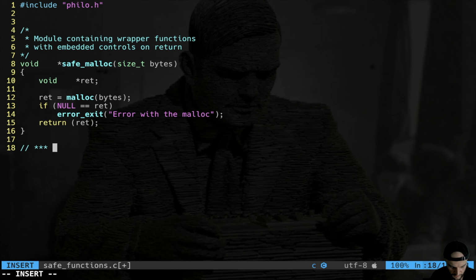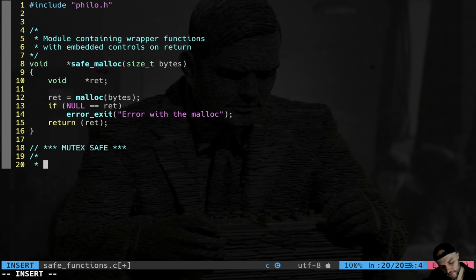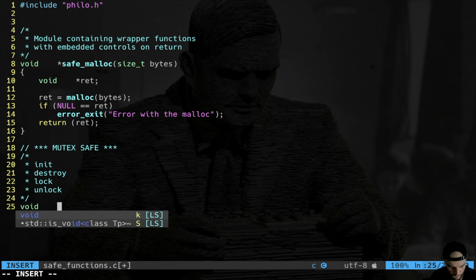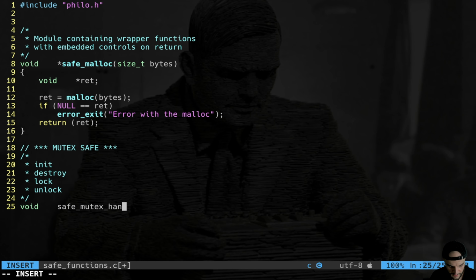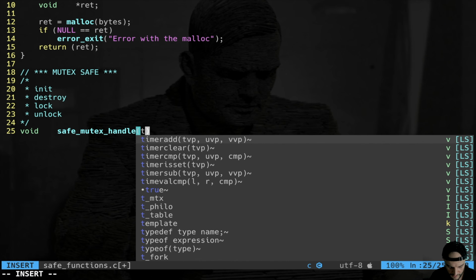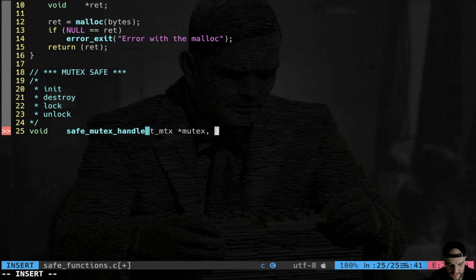First of all, let's start from mutexes. Mutex save. So there are basically four functions that I can use for mutexes, which are init, destroy, lock, and unlock. Okay. The idea that I have is just to have one simple wrapper function like that, void save mutex handle, that is taking a pointer to the actual mutex, so type mutex, and is going to take an operation code. An operation code that is going to be an enum. Now I'm going to show you.